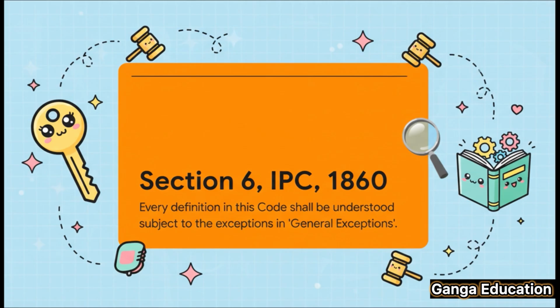Now, listen to the wording. It's so important. It says that every definition of a crime has to be understood subject to the exceptions found in the chapter on general exceptions. This one simple sentence was the bedrock that applied to the entire code. It was a universal rule.